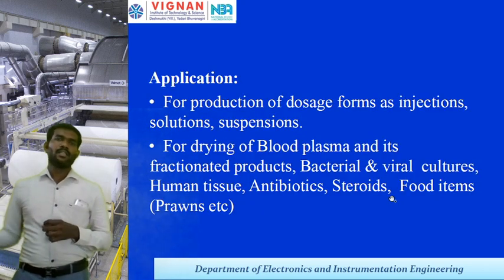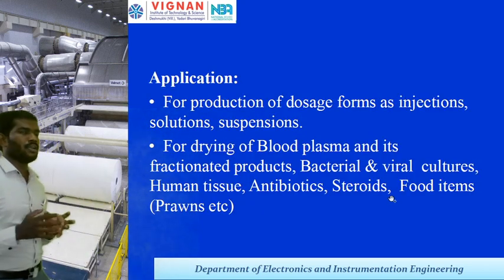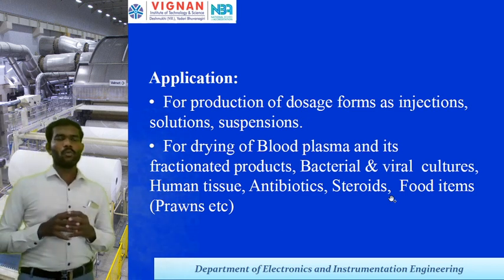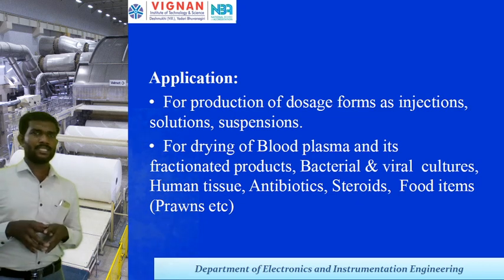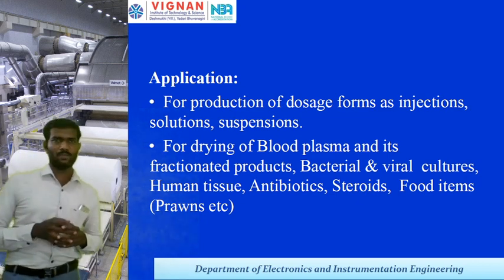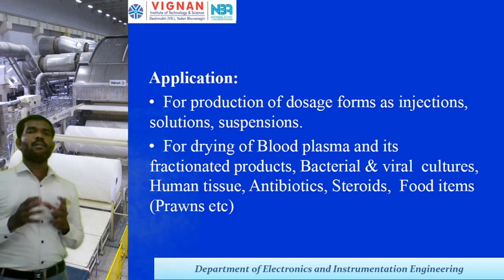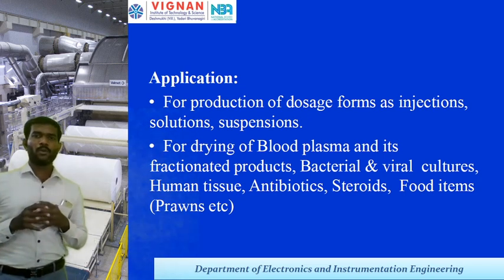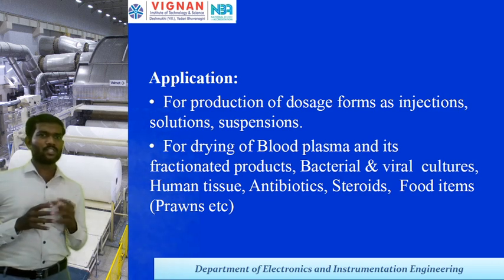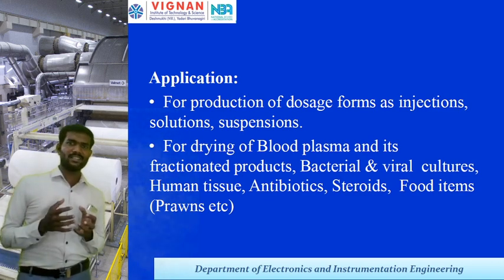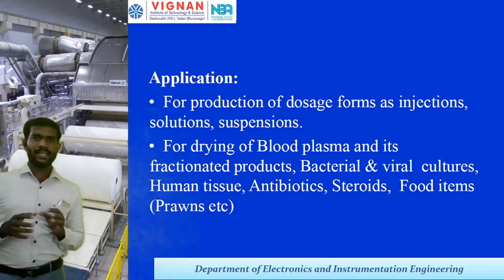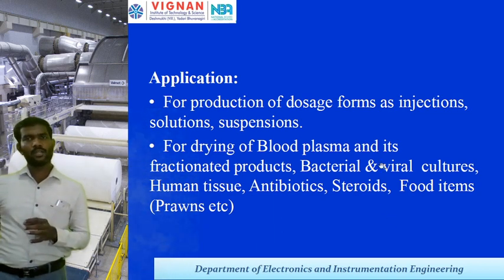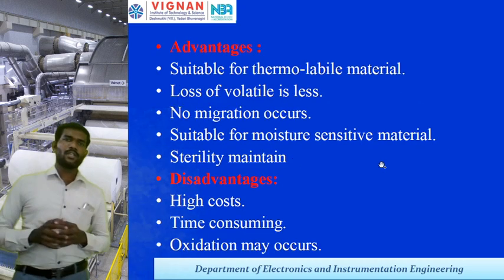Okay, the main applications of this freeze type dryer. It is used for the production of dosage forms such as injections, solutions, and different types of suspensions. It is used for drying of blood plasma and its fractional products, and it is also used for bacterial and viral cultures, human tissues, antibiotics, steroids, and food items, and in processing like that. So in these areas, we are using this type of freeze dryer.